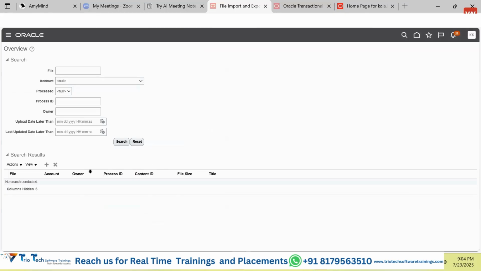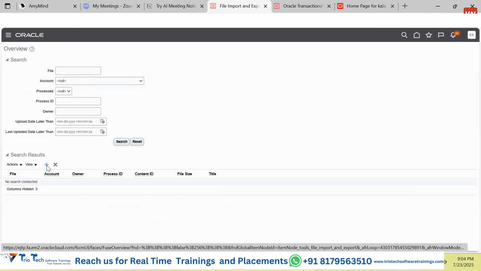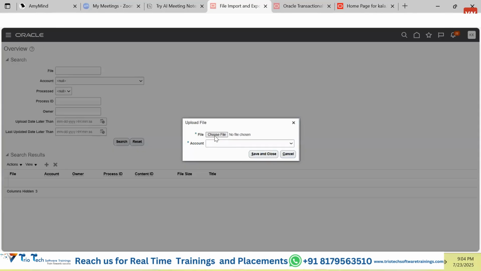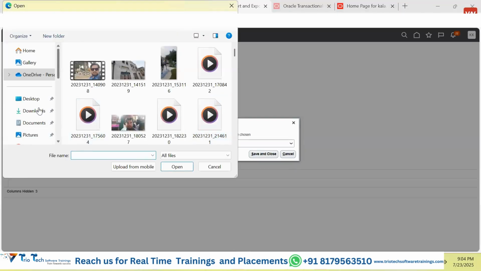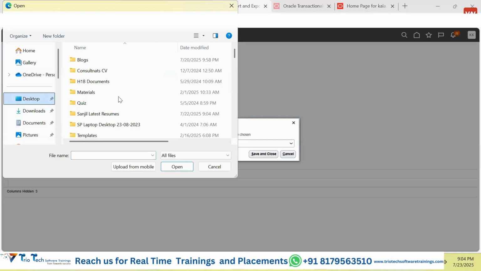What will this help you with? It will help you to search for a file, or it will help you to upload any file. In case you want to upload some file, click on upload. It will ask which file you want to upload. Just browse the file. Suppose I want to upload some file.